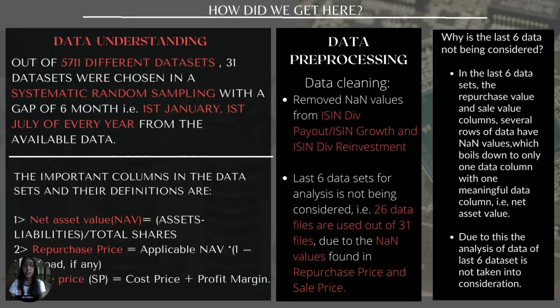Moving on to how did we get here? Looking back at how we ended up choosing 31 datasets out of 5,711 different datasets: we did systematic random sampling with an interval of 6 months. That is, we took the dataset of 1st January and 1st July of every year and we took those 31 total datasets. Even after taking those 31 datasets, we found out that only 26 were important, as the other 6 had NaN values, that is, not a number or a missing value in the data, found in the repurchase price and the sale price.